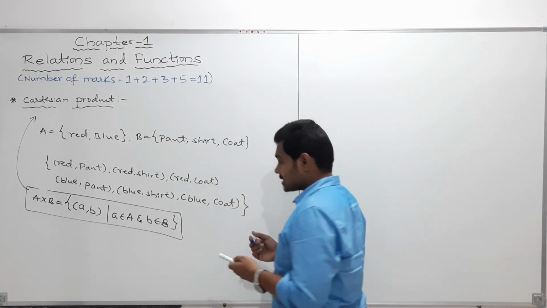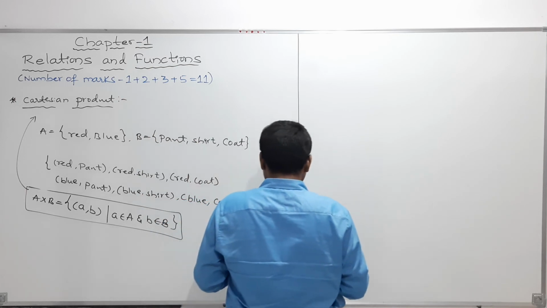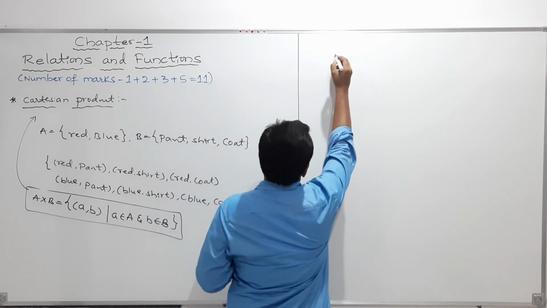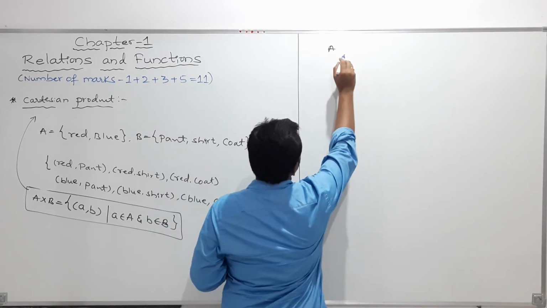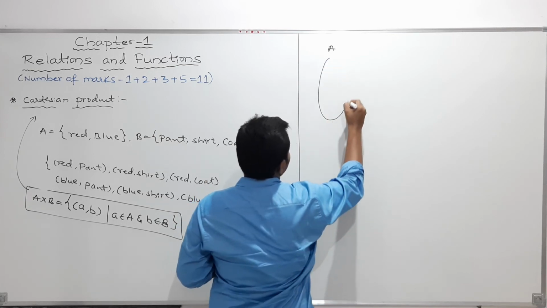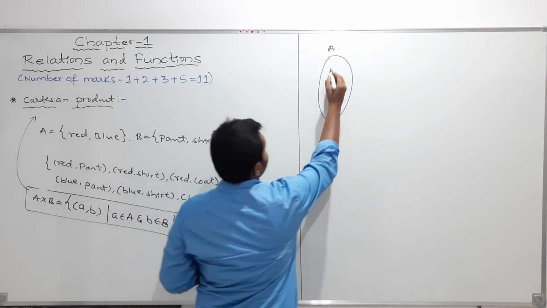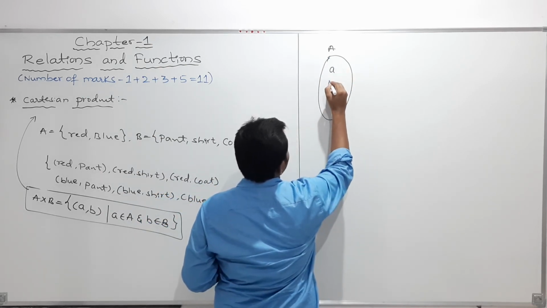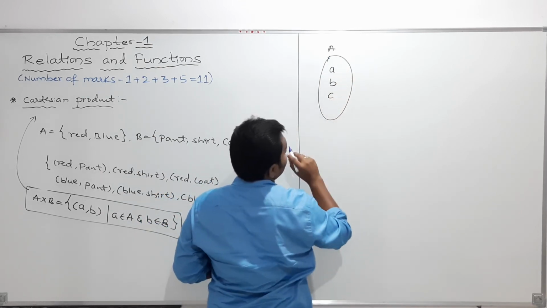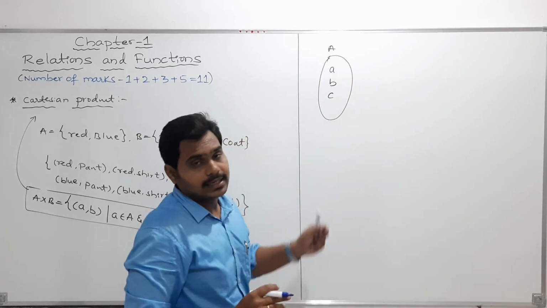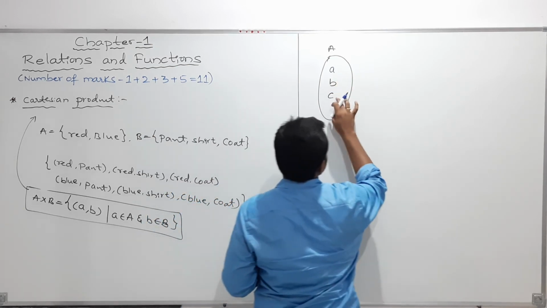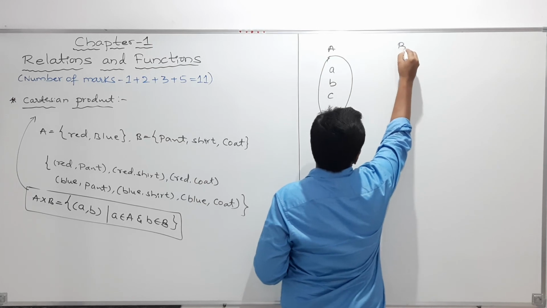Clear? So now my students, I am considering two sets. I am considering the set A, and inside it I am writing the elements A, B, C. Another set I will take, my dear students.